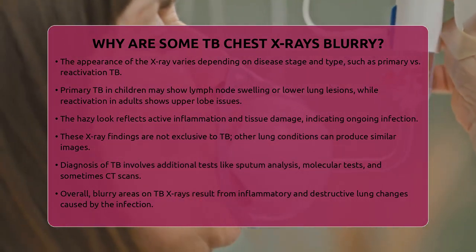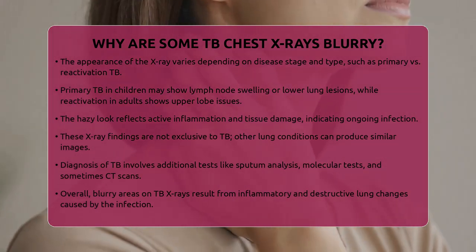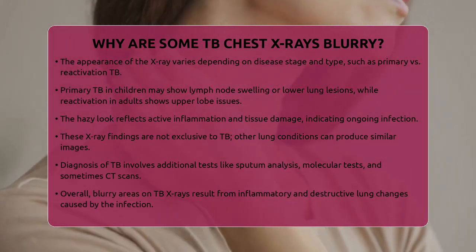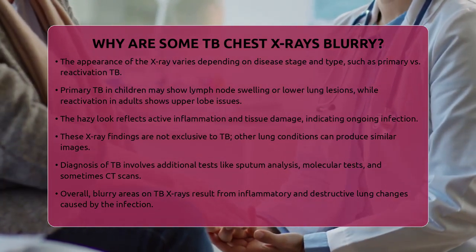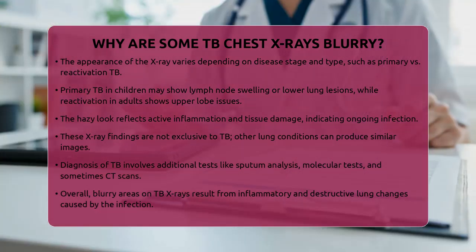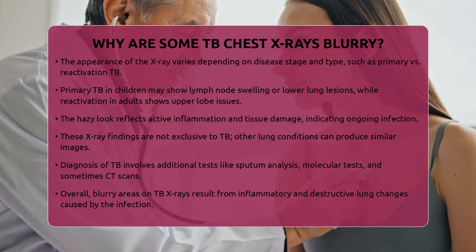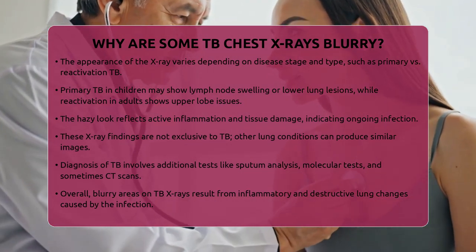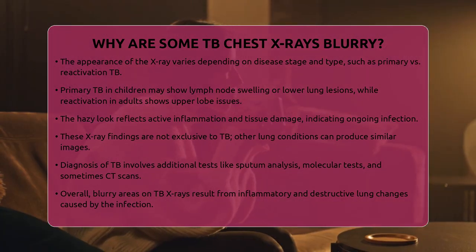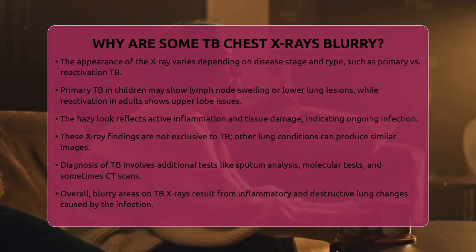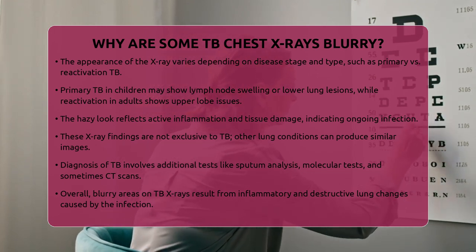In summary, the blurry areas on some TB chest X-rays are caused by the inflammatory and destructive changes in the lung tissue due to the infection. These changes make parts of the lung appear hazy or cloudy, reflecting active disease. While these images can suggest TB, they must always be interpreted alongside symptoms, medical history, and laboratory tests. If you suspect TB or have concerns, it's essential to consult a healthcare professional for proper diagnosis and treatment.